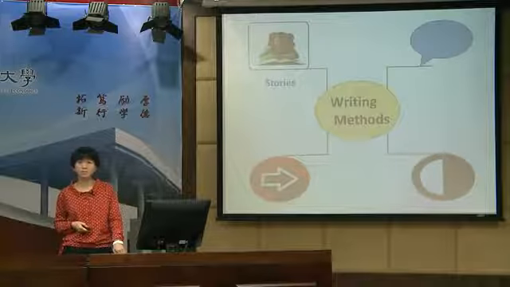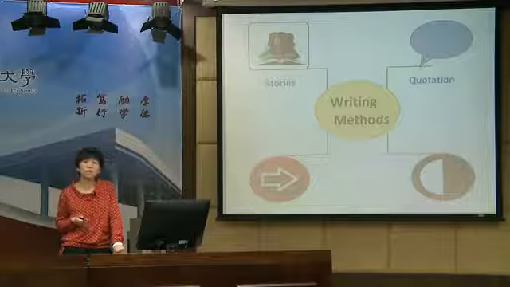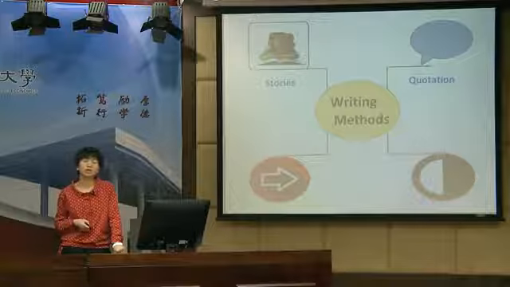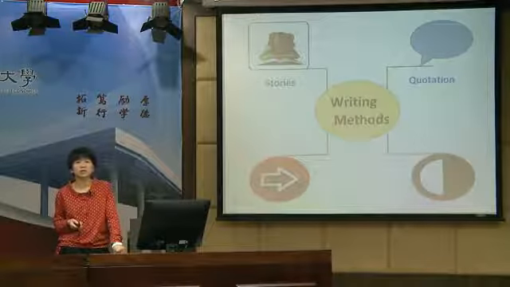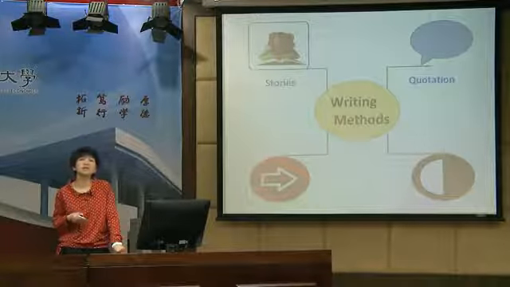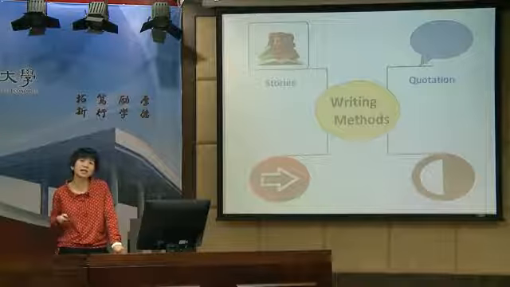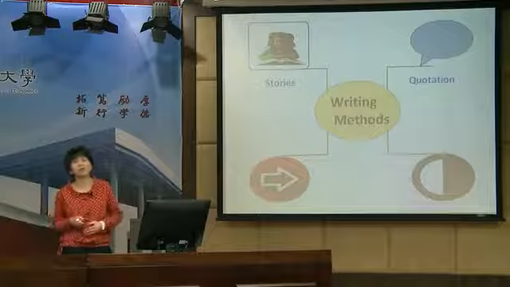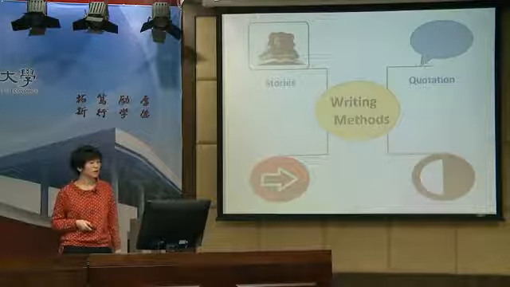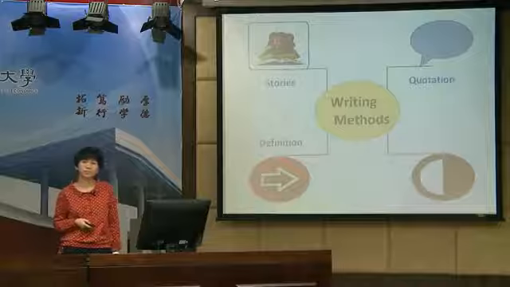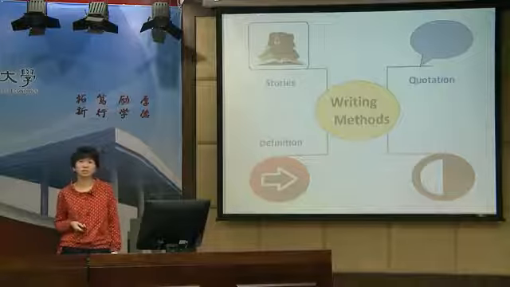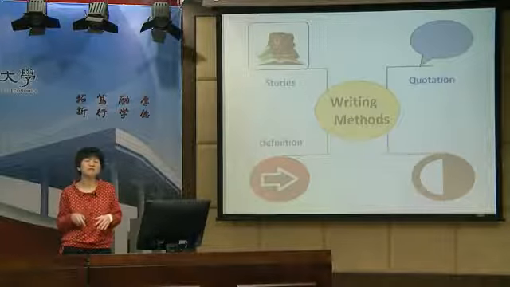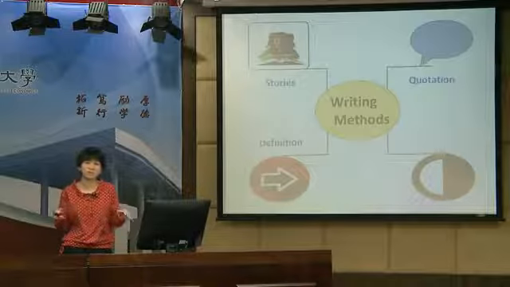The second picture stands for quotation. We often quote the words from famous professors or famous experts to prove our point or to strengthen our argumentation, right? Now the third picture suggests definition. We try to define the key terms in the writing.